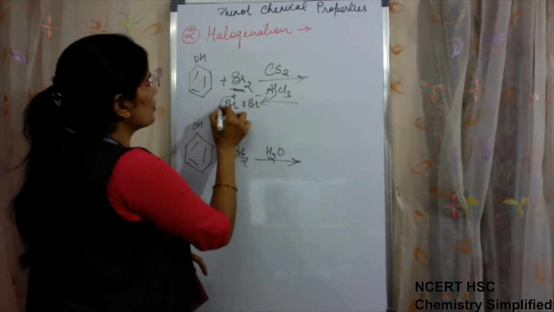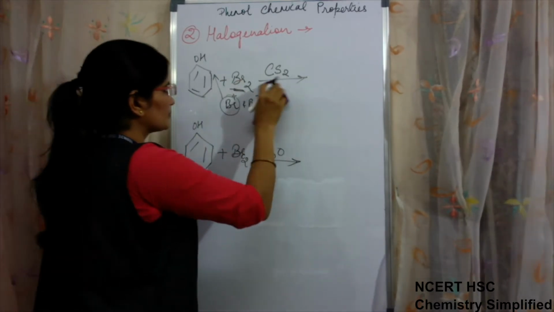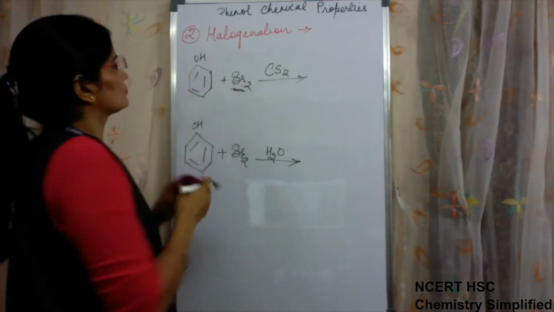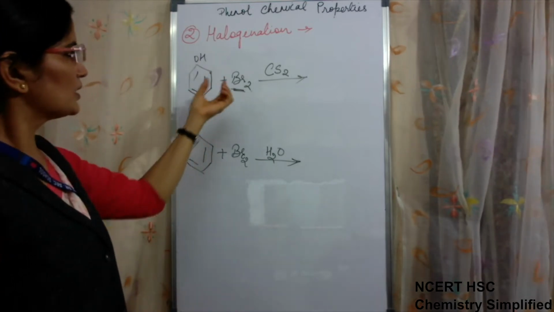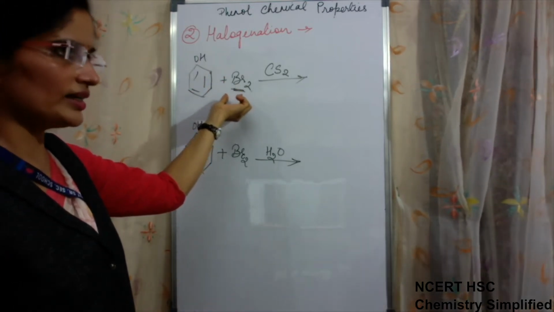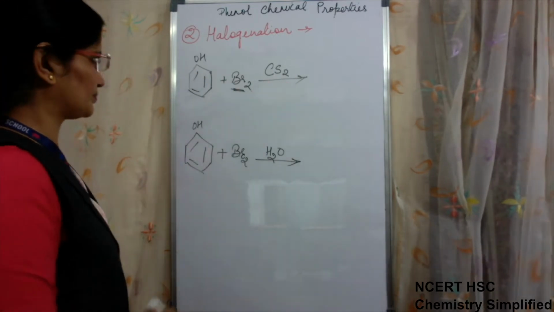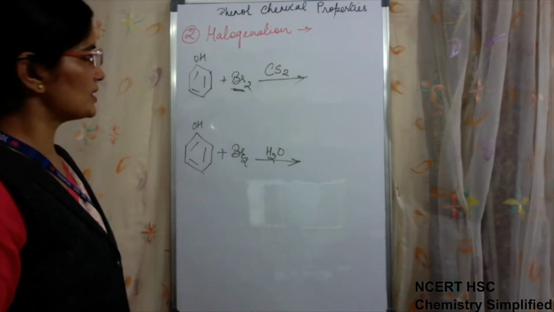Then only it forms an electrophile which attacks the benzene ring. But because of the high activation of this ring, the polarization takes place on its own and it attacks. So non-polar and polar solvents are sufficient to cause this reaction.